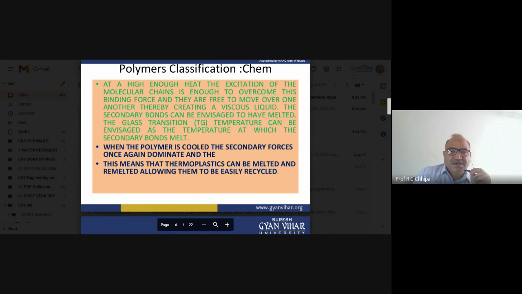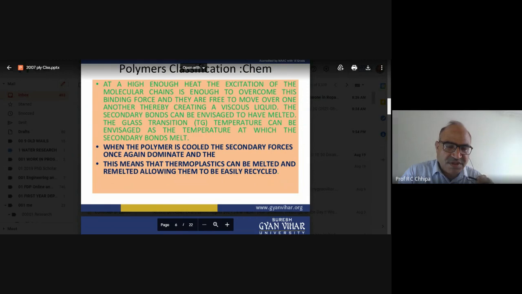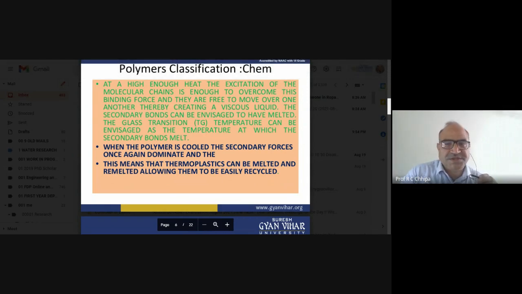The glass transition temperature is reached as the secondary bond melts. When the polymer is cooled, the secondary forces once again dominate, and this means that the thermoplastic can be melted and remelted. This is the plus point of the thermoplastic. So thermoplastic can be remelted. Remelt means it can be recycled. So this is the great advantage of thermoplastic items.